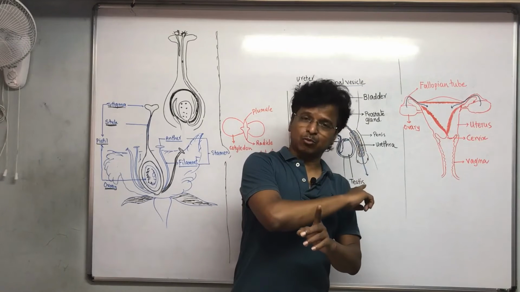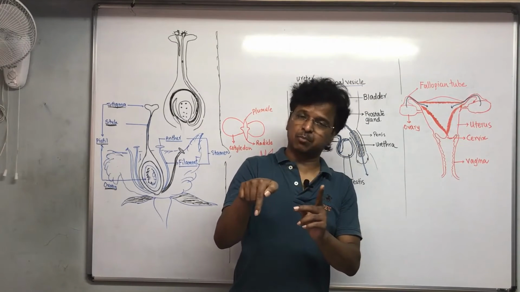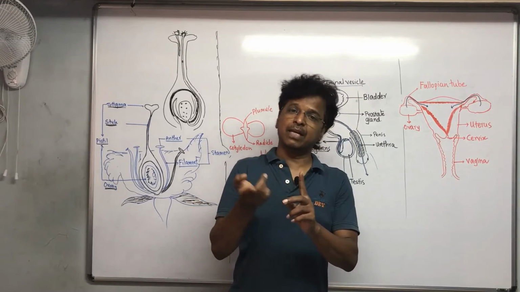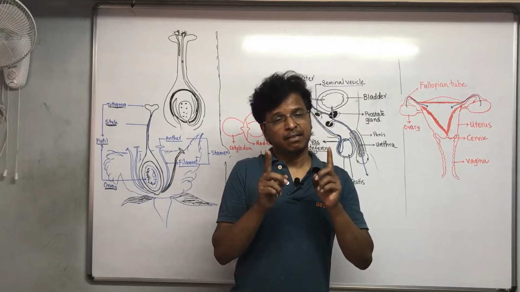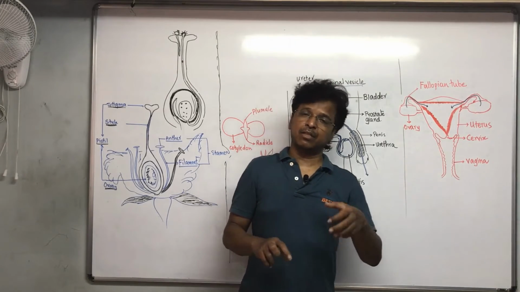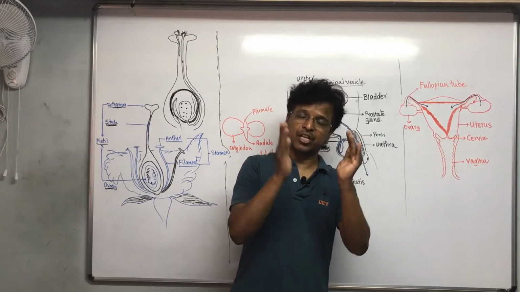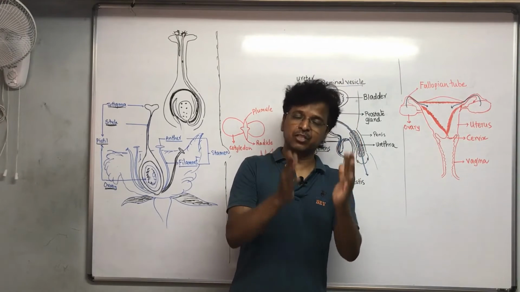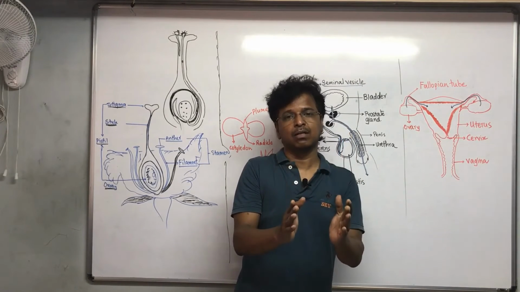Let us go back to the start. If the eggs are released, fertilization takes place, then what is happening? I told you, if the eggs are released and fertilization doesn't take place, then with the release of the eggs, the uterine wall will develop a lining. There will be a change taking place in the uterine cavity, the uterine wall.